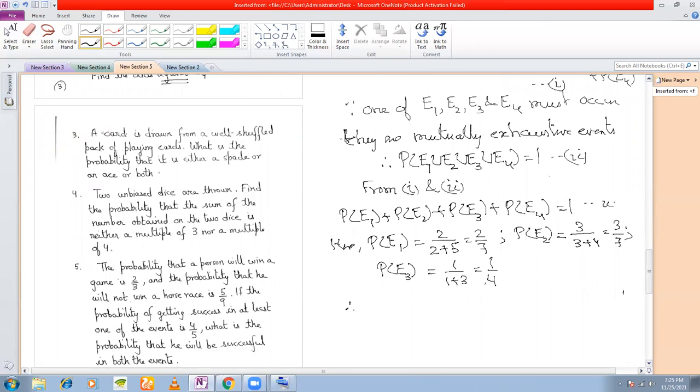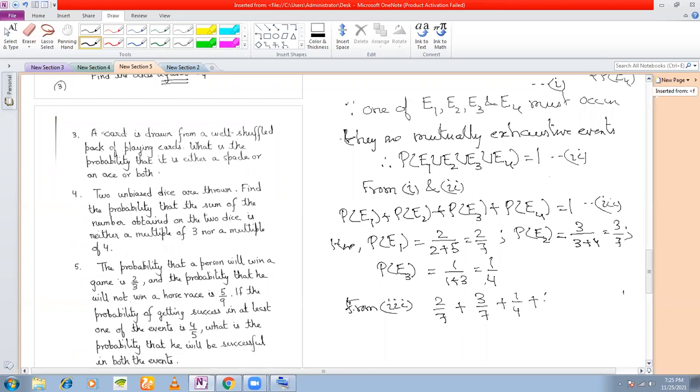If I call this 3, from 3, put the value of P(E1), 2 by 7, put the value of P(E2), 3 by 7, and put the value of P(E3), which is 1 by 4.